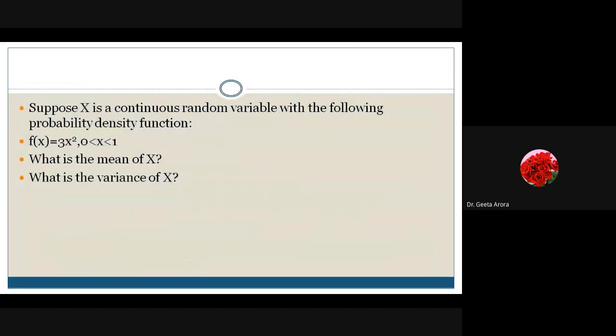Here we have a continuous random variable with the following probability density function: f(x) is equal to 3x square. Yes, one more thing: you must be very quick regarding the integration. Otherwise, it will take time. So here f(x) is given as 3x square for x lying between 0 and 1. So the interval is now not minus infinity to infinity, it is from 0 to 1. Can you find out the mean?